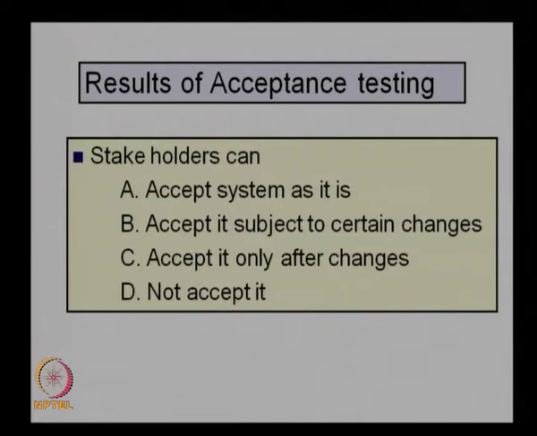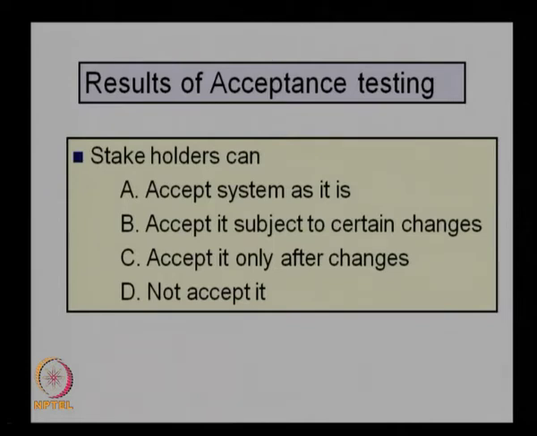Another option is to accept it subject to certain changes. There are a few changes needed in the system based on the acceptance testing. The stakeholders can suggest some changes and then accept it. In this case the system will be accepted, but they may request some changes. The stakeholders can start using the system, but the changes will be implemented later based on the acceptance test results. That is the second option.